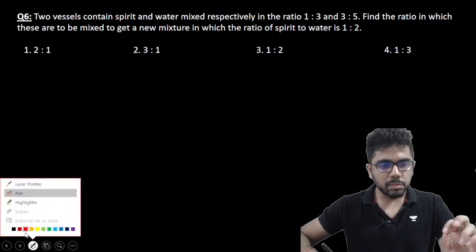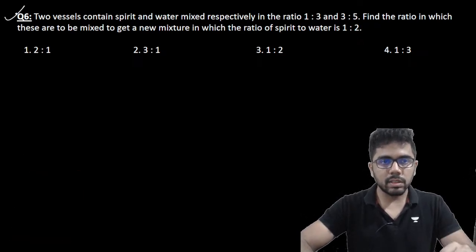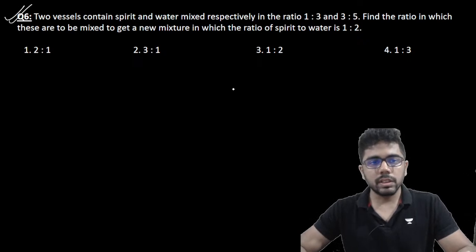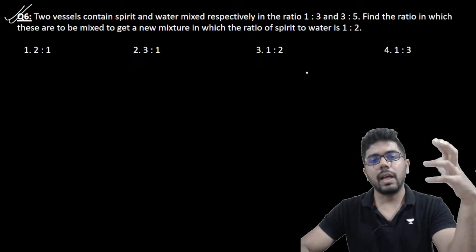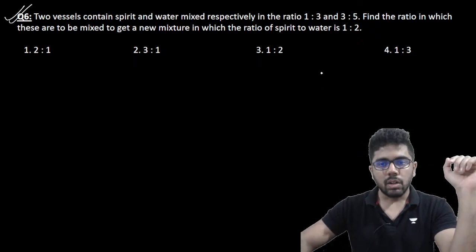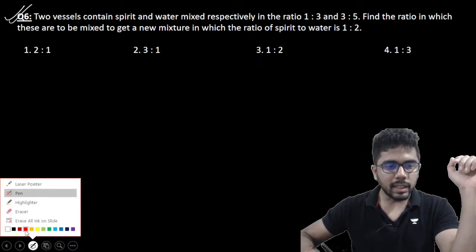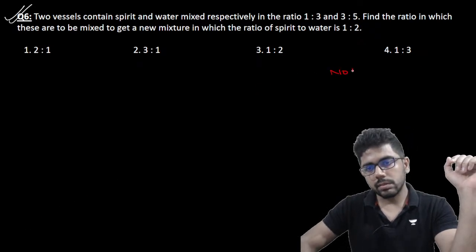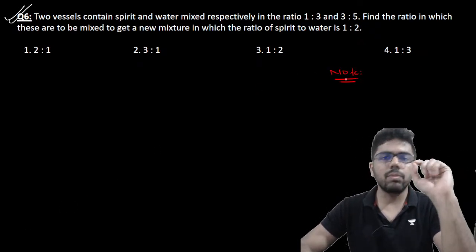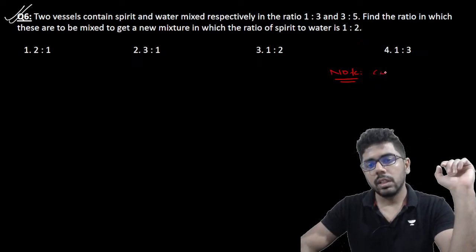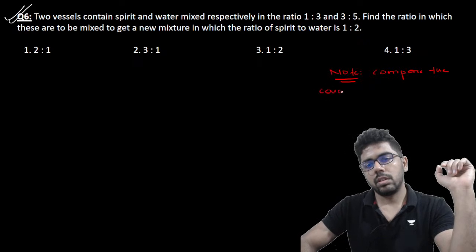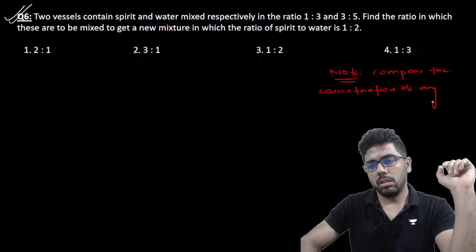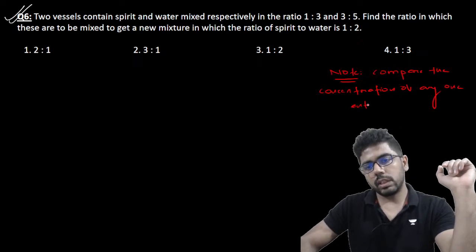So yesterday we did question numbers 1 to 5 in the average and allegation class. Let us continue with this, and this time these are mixture questions, and how do we apply allegation in them? Now always remember, when you apply allegation to a mixture-like question, you just have to keep one simple fact in your mind: compare the concentration of any one entity on both sides.